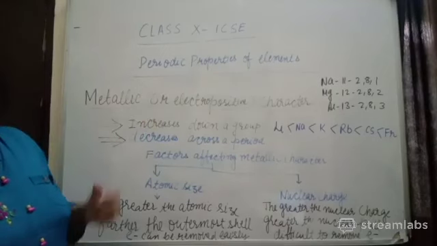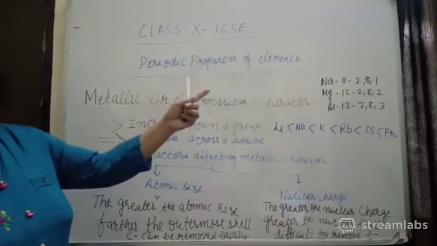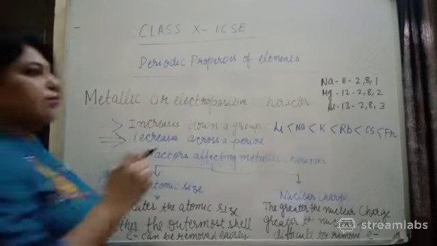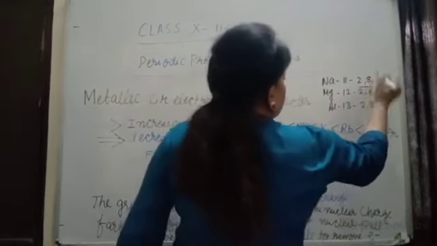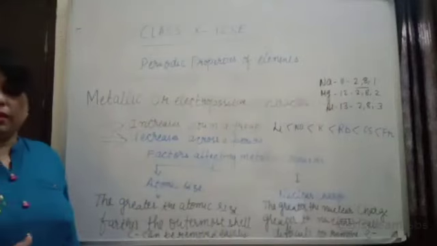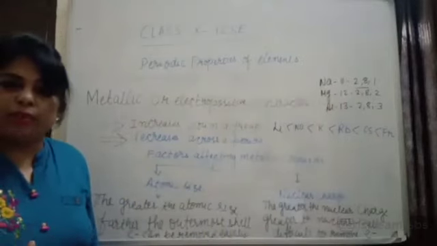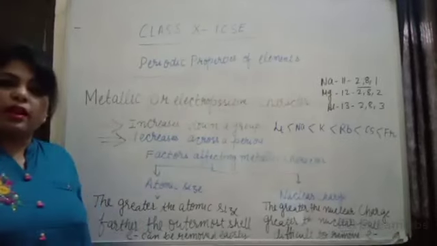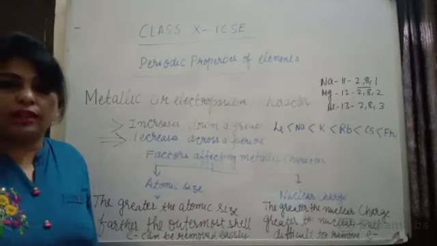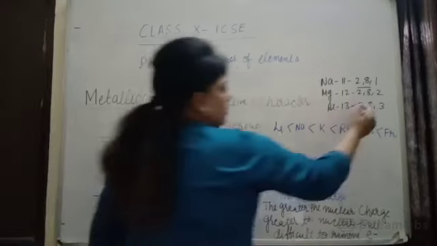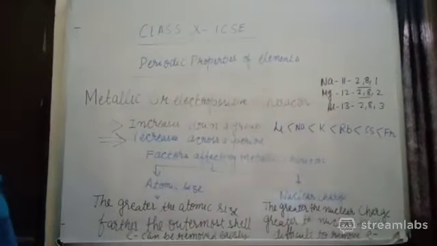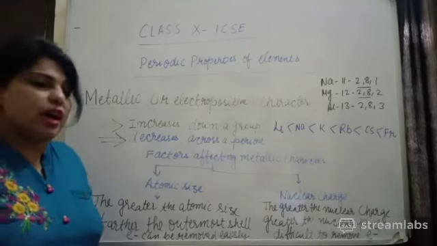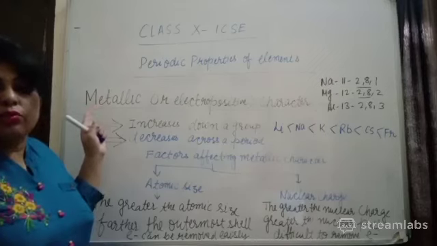In the case of metals, they can lose 1 electron if they have 1 valence electron. For example, sodium can lose 1 electron, and then what will happen after losing? There will be a 2, 8 electronic configuration. 2, 8 means stable. I told you noble gases are stable. Why? Because they have 8 valence electrons. Likewise, in the case of magnesium, how many electrons are in excess? They will lose 2 electrons and also become stable. The magnesium atom can become stable after losing 2 electrons, so an Mg2+ ion will be formed. Since after losing electrons they form positive ions, that's why I told you metals are electropositive in nature.